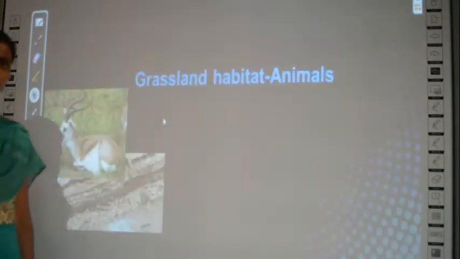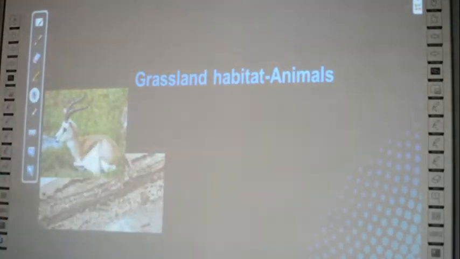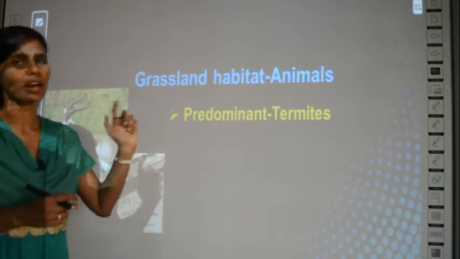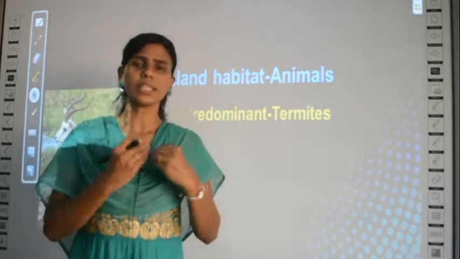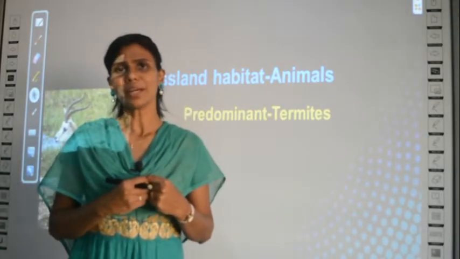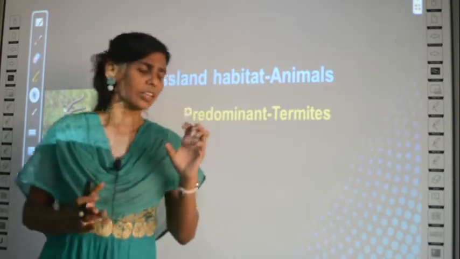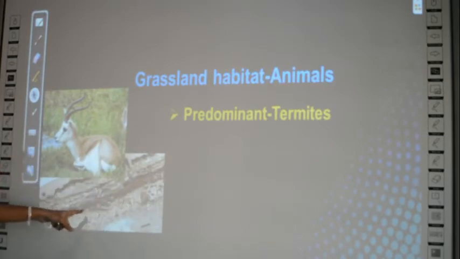What about the animals? What animals can you see in grassland habitat? The most predominant one are the termites. It is actually an insect, but it comes under the animal kingdom. What are termites? In your garden or on some trees, you can see the trees getting damaged by some small insects, that is called termites.